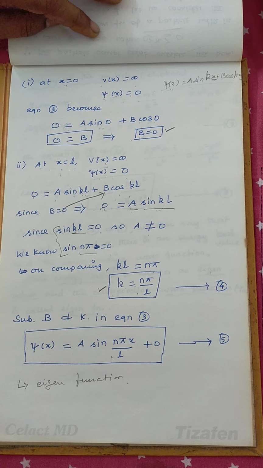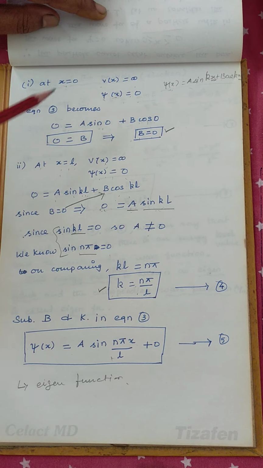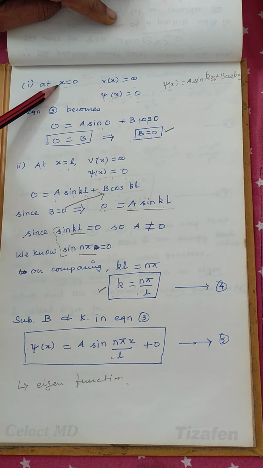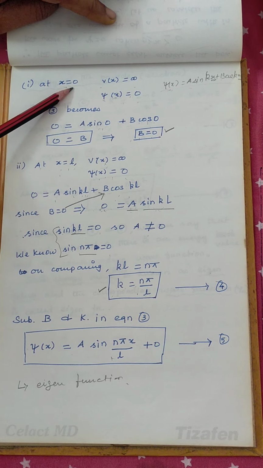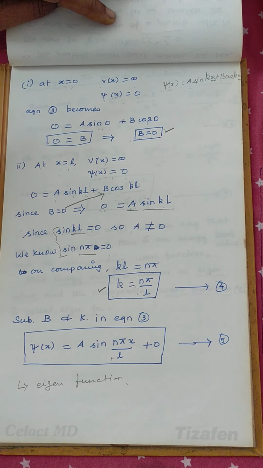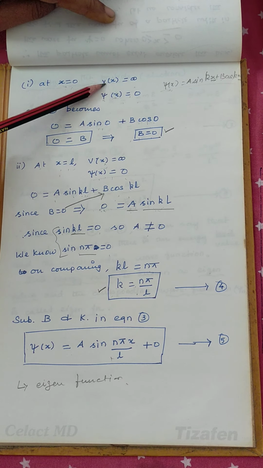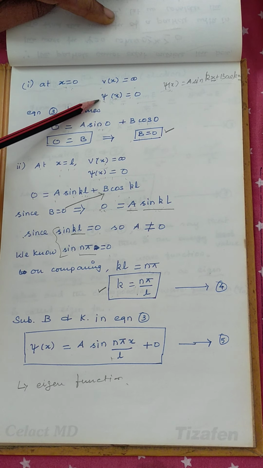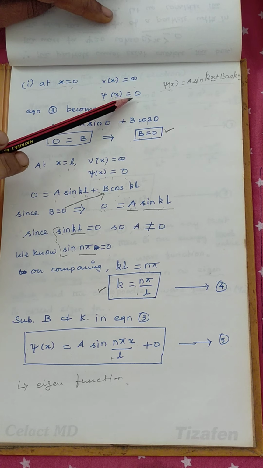What are the boundaries considered here? x equal to 0 and x equal to L. First we substitute the value x equal to 0. If x is equal to 0, from the figure itself we know that V of x, the potential, is infinity, and also there is no existence of the electron on the wall, so ψ of x is equal to 0.